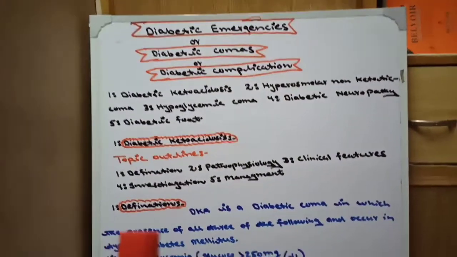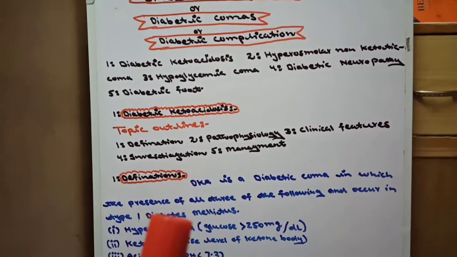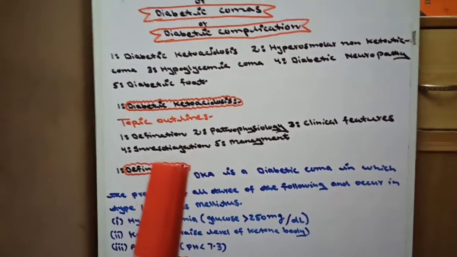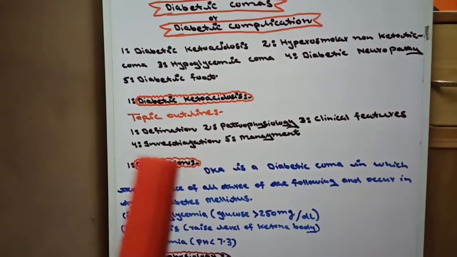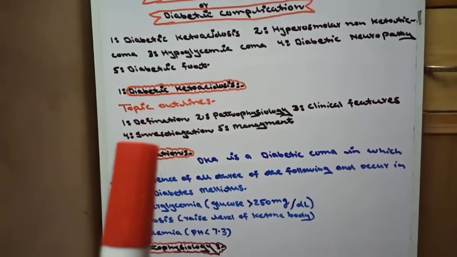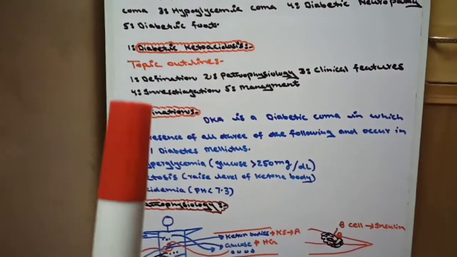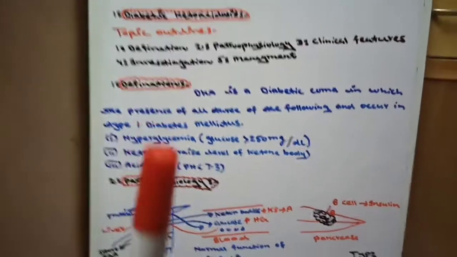Our diabetic emergency video series consists of 3 to 4 videos in which we study each coma in detail. In the first video we study diabetic ketoacidosis. Now start from the diabetic ketoacidosis definition.